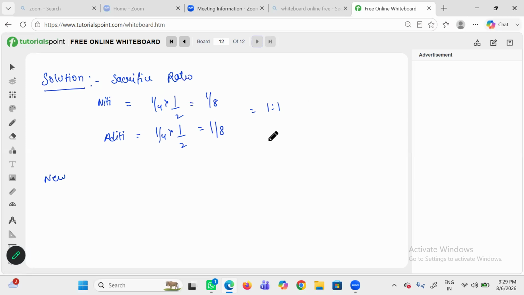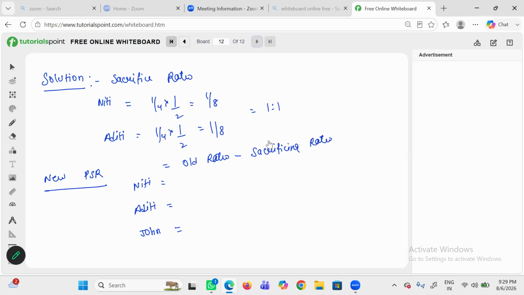Now we will calculate the new profit sharing ratio because it is a part of the answer. For Niti, Aditi and John, the formula of calculating the new PSR is old ratio minus sacrificing ratio.